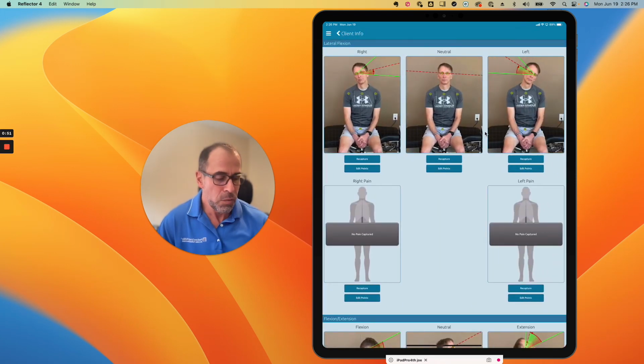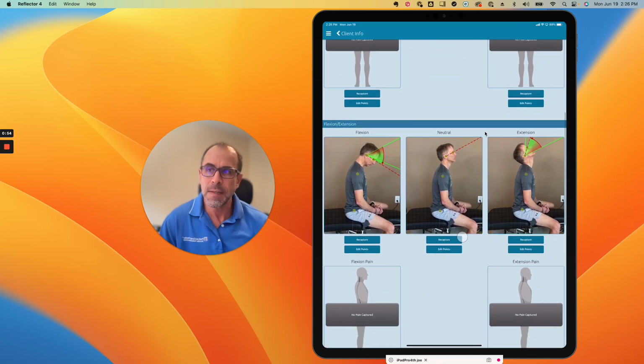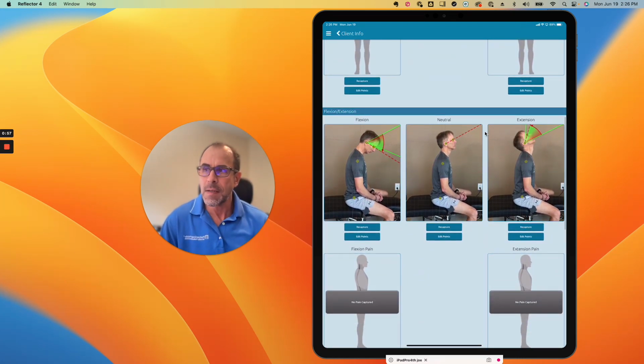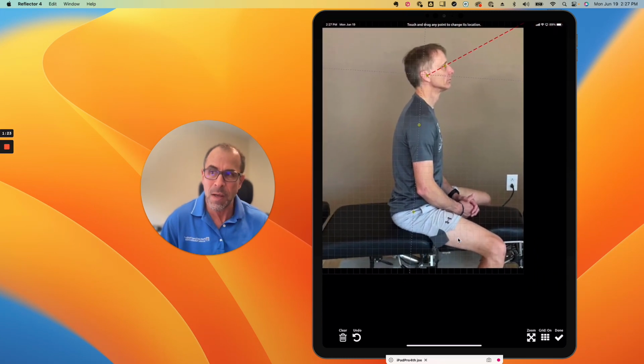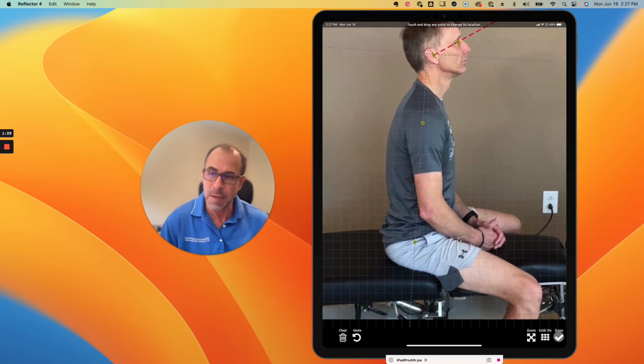Now from this screen, you can scroll through and find whatever it is that you may want to edit. So say I wanted to edit one of the points on this one or recapture. I could either click recapture, which would open up the window to retake that photo specifically, or I could hit edit points. So I'm going to just click edit points to show you how this works. Very similar to regular PostureScreen, if I wanted to edit the point, I simply drag the point into the correct location. I could zoom in if I needed to as well. And when you're done, on the bottom right, I'm going to click done.